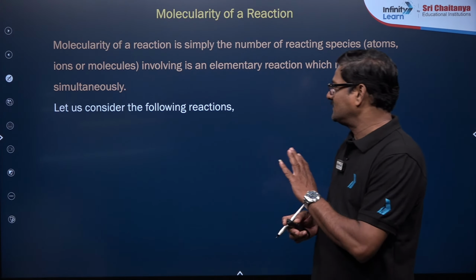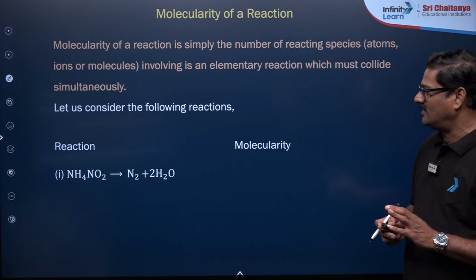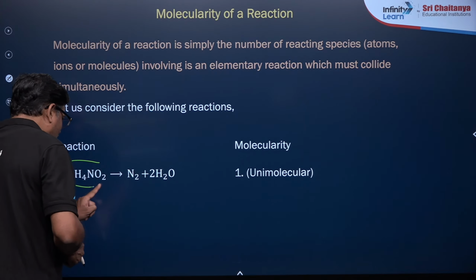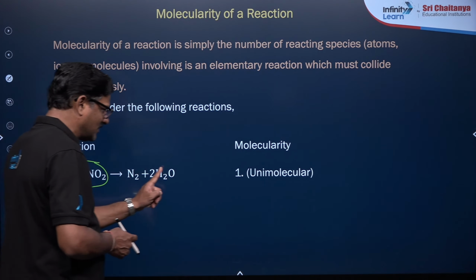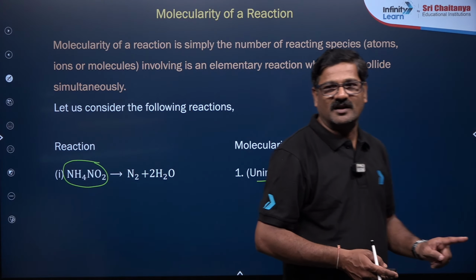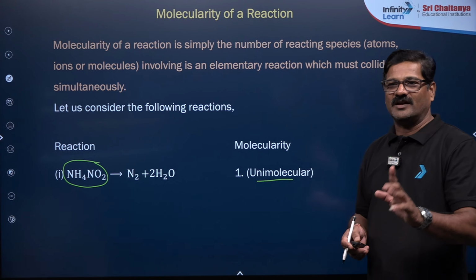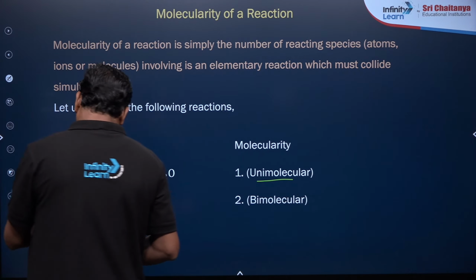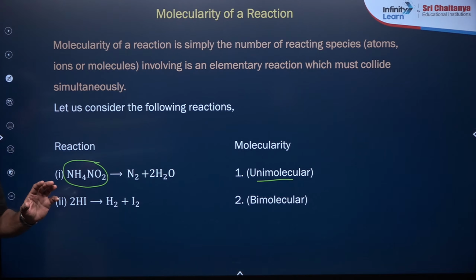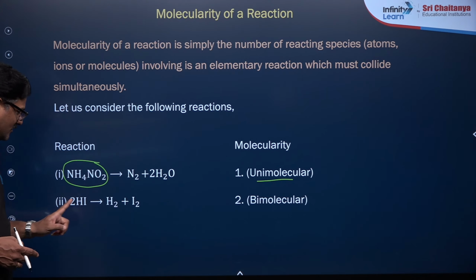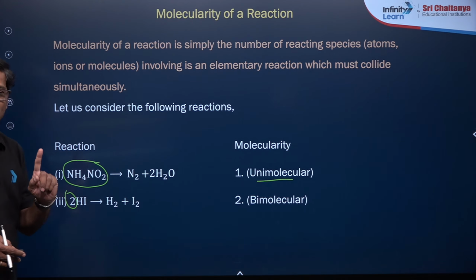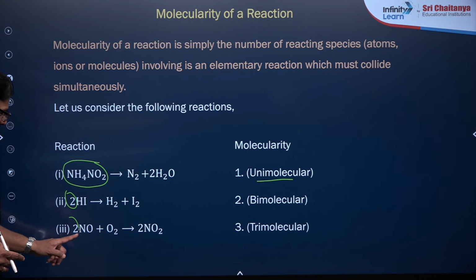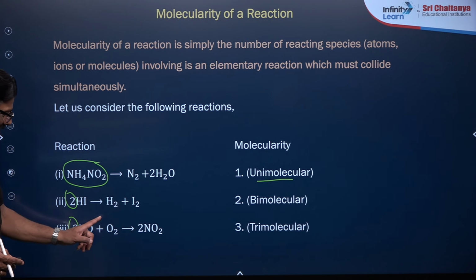Let us consider the reaction and the molecularity. In NH4NO2, only one molecule is involved in this reaction, so it is called molecularity 1, unimolecular. Let us do one more. 2HI gives rise to H2 plus I2. So 2 molecules are involved. So this is called a bimolecular reaction. And you can say it is also a bimolecular, and here.